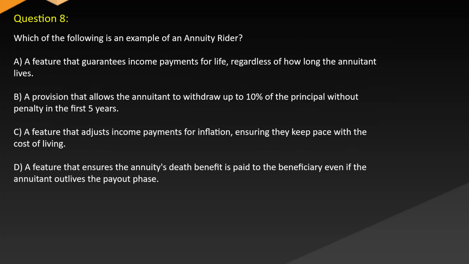Question 8. Which of the following is an example of an annuity rider? A. A feature that guarantees income payments for life, regardless of how long the annuitant lives. B. A provision that allows the annuitant to withdraw up to 10% of the principal without penalty in the first 5 years. C. A feature that adjusts income payments for inflation, ensuring they keep pace with the cost of living. D. A feature that ensures the annuity's death benefit is paid to the beneficiary even if the annuitant outlives the payout phase.